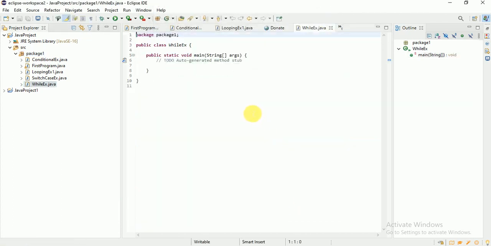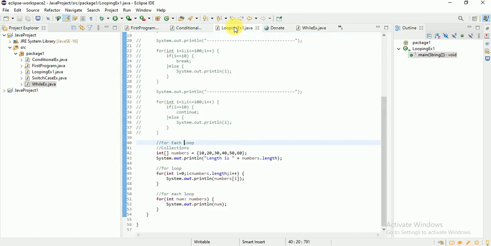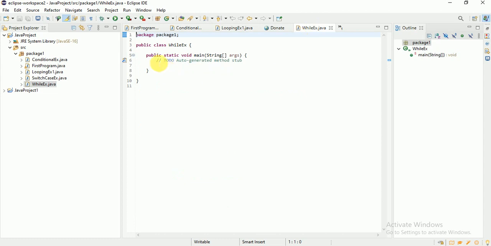Very simple, guys. You have observed that in a for loop there is an initialization and an increment operator also required. Whereas in a while loop we don't need any increment operator. Implicitly it does not provide any increment or decrement. If you want to do it, you need to do it explicitly. Like, say, the syntax is very simple.